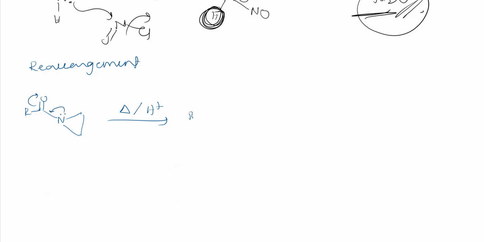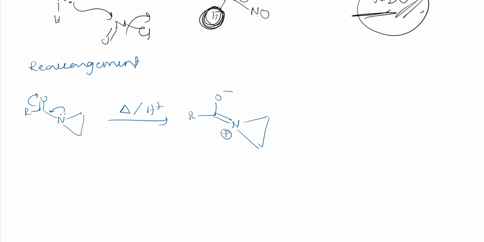Some rearrangement reactions are there, these are very interesting, you can observe them also. Just observe this RCO, and here nitrogen is on this three-membered ring, right? It occurs in the presence of heating or in acid conditions. It gives its lone pair like this, so electron density moves onto oxygen, so it will be RO minus double bond N, and nitrogen gets a positive charge.